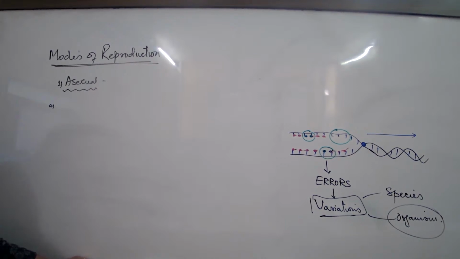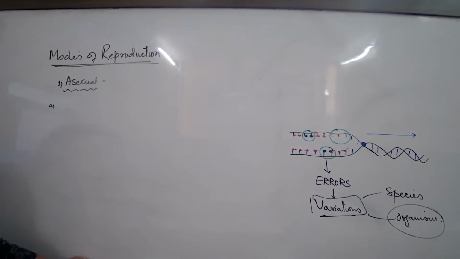On the other side, in sexual, the offsprings show variations.